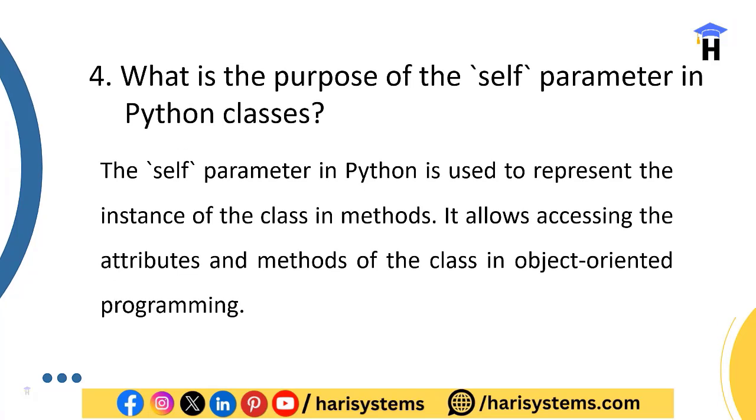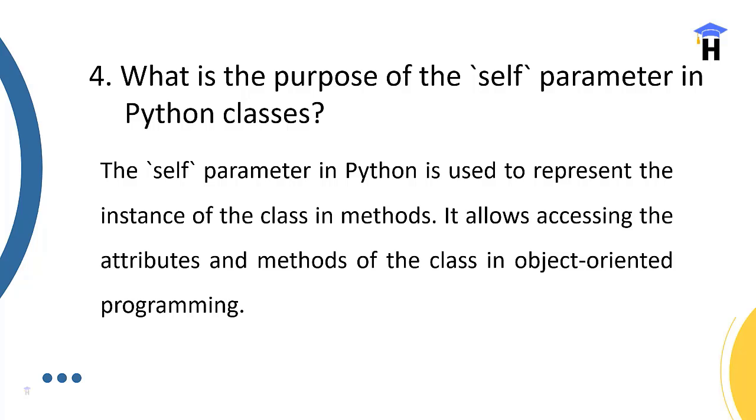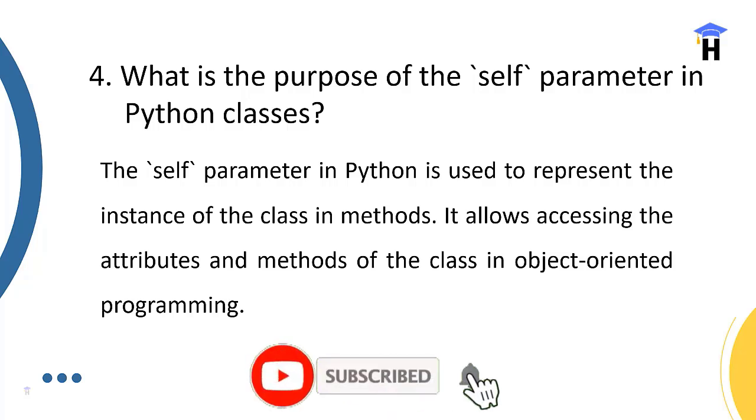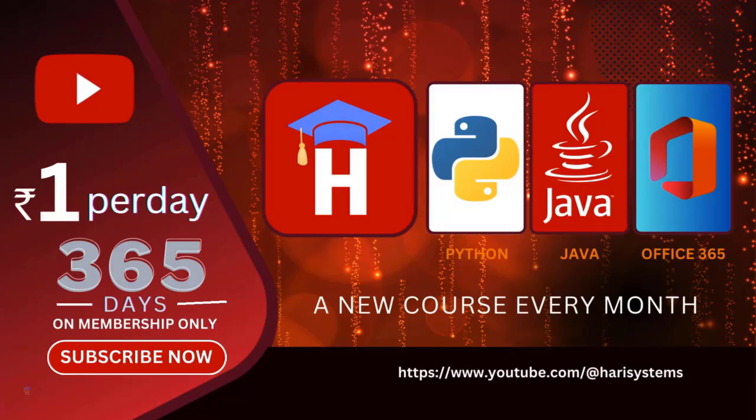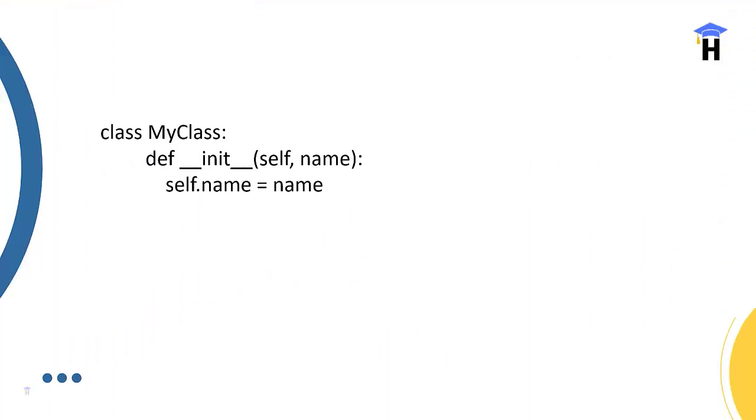And what is the purpose of the self parameter in Python classes? Self is the parameter in Python used to represent the instance of a class in methods. It allows you to access attributes and methods of a class in object-oriented programming, and self defines that this is a particular object. This variable will be treated as belonging to that particular method only. In the example, in my class we write self, comma, name in the init method, and self dot name equals name, a variable assigned the data.